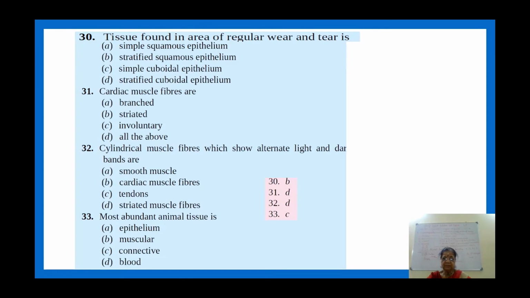Then here again, choose the correct answer. Look at this.